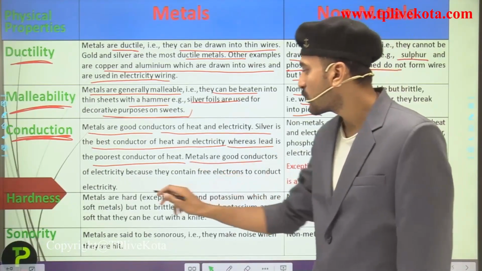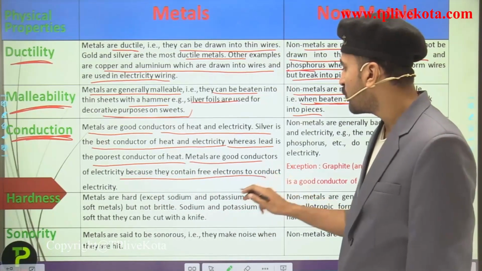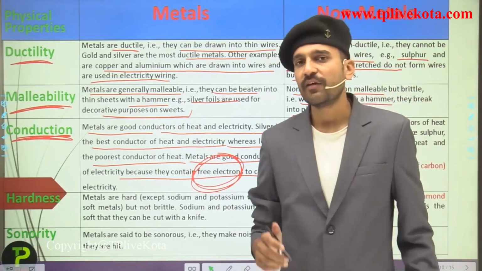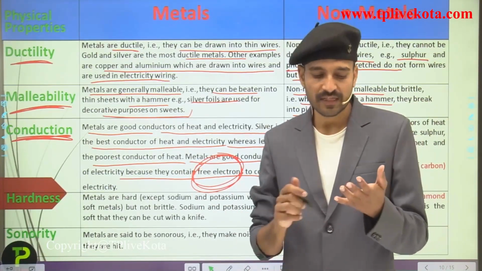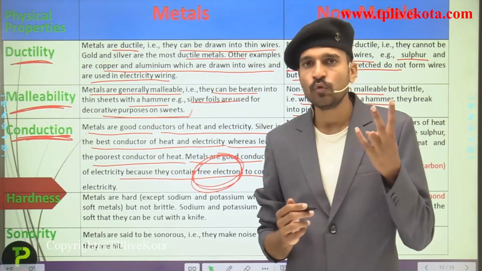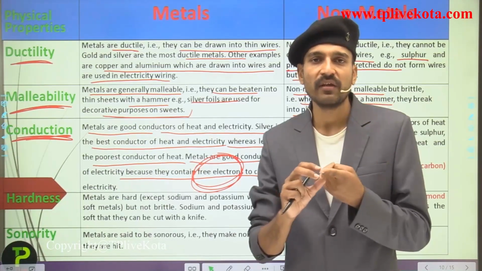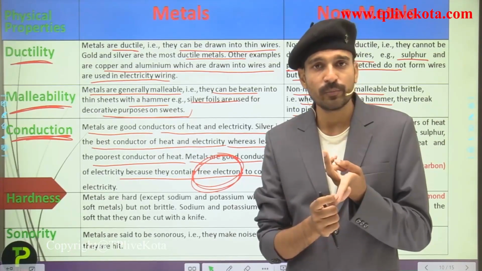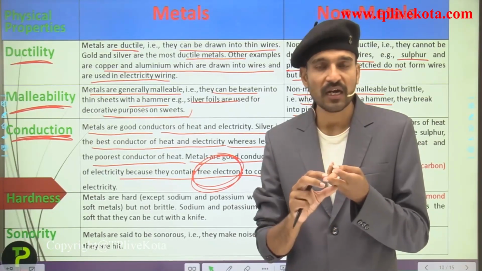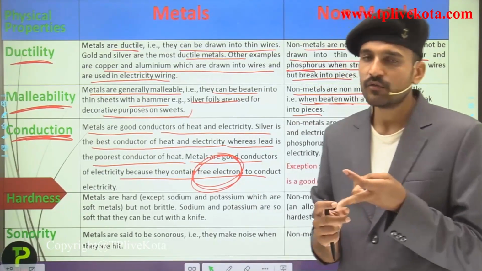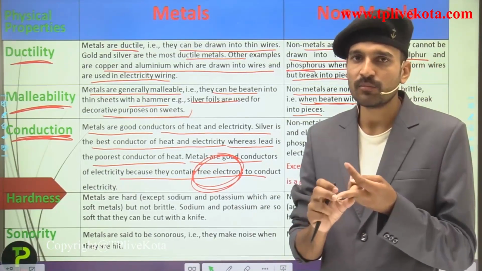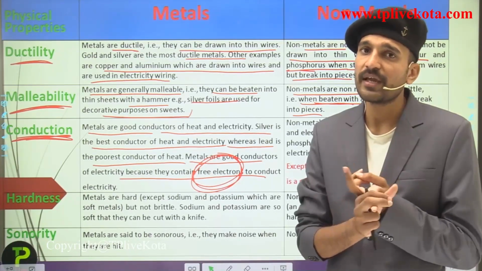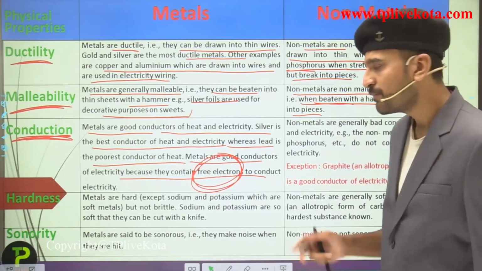Metals are good conductors of electricity also because they contain free electrons to conduct electricity. Students, I have already told you in previous lectures that for the conduction of electricity, two things are needed, either electrons or ions. That is, the electrons should be moving or migrating, or the ions should be moving or migrating. So by the movement of the ions or the migration of the electrons, electricity can be conducted.